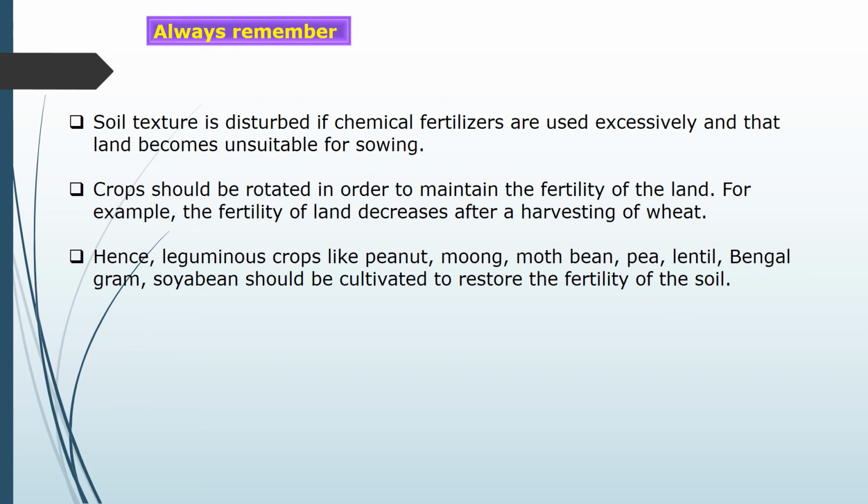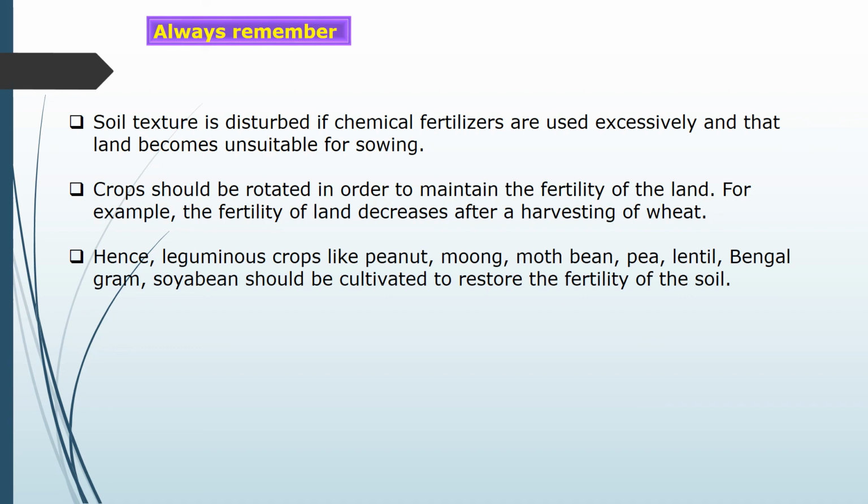Soil texture is disturbed if chemical fertilizers are used excessively, and that land becomes unsuitable for sowing seed.